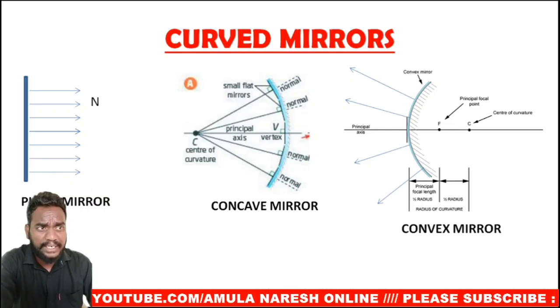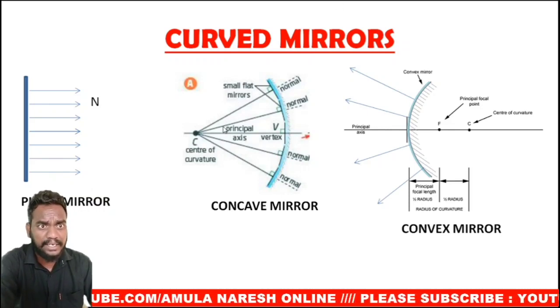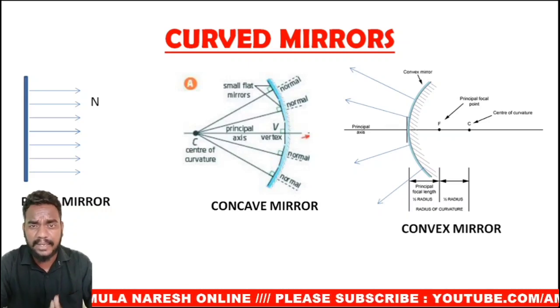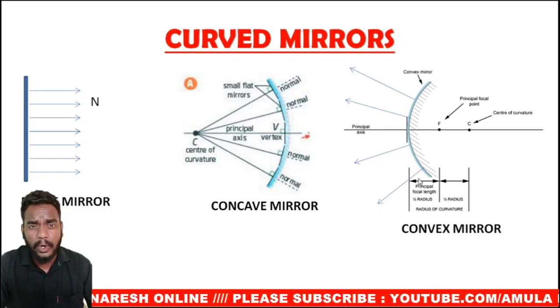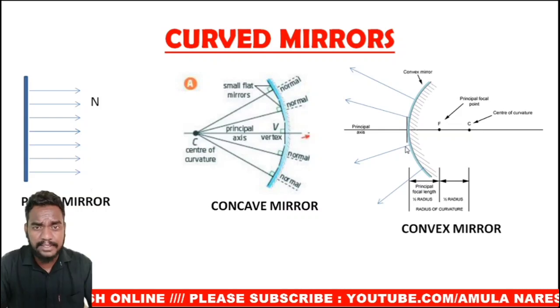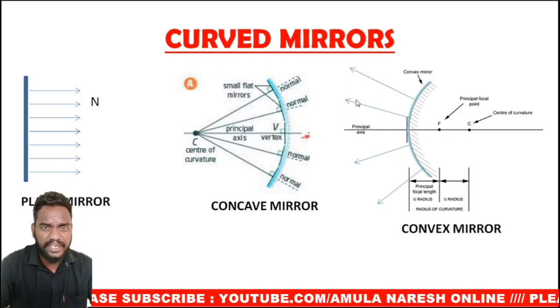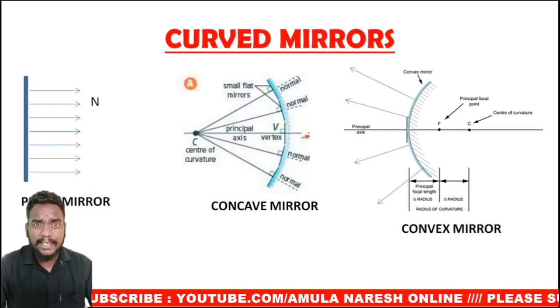But if you bend this same plane mirror inwards like this, then all the normals will intersect at a point, and this is called a converging mirror. Converging mirrors are concave mirrors. All the normals will intersect at a point, and that point is called the center of curvature of the mirror. Concave mirrors are called converging mirrors.